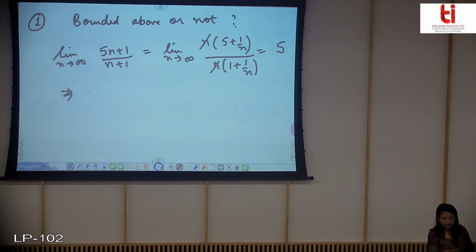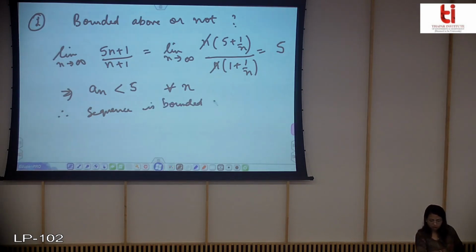This implies that a_n will be less than 5 for every n. So the sequence is bounded above by 5.